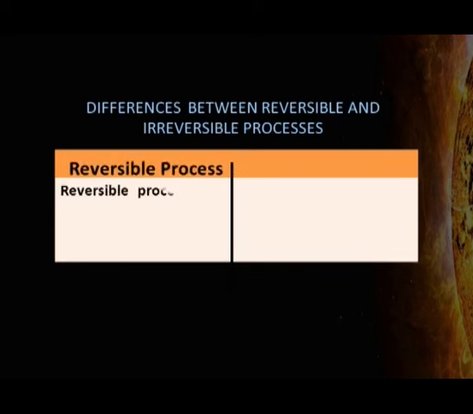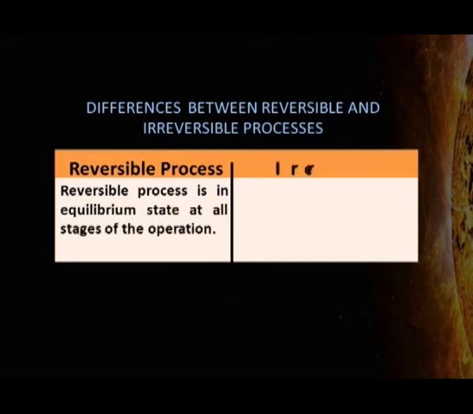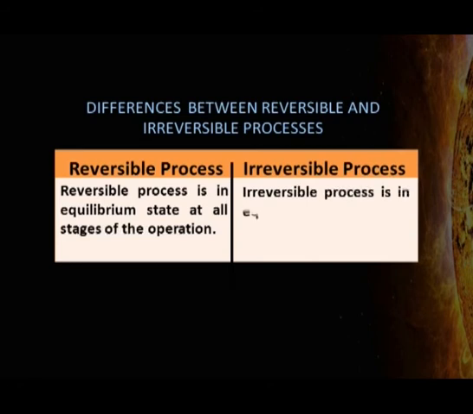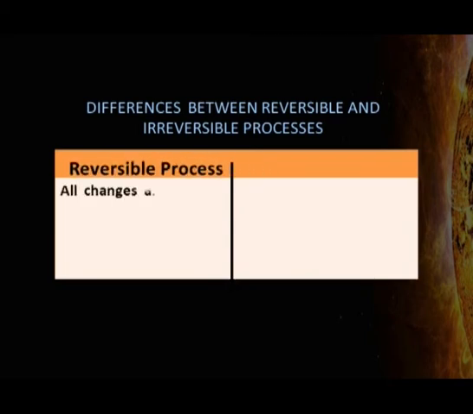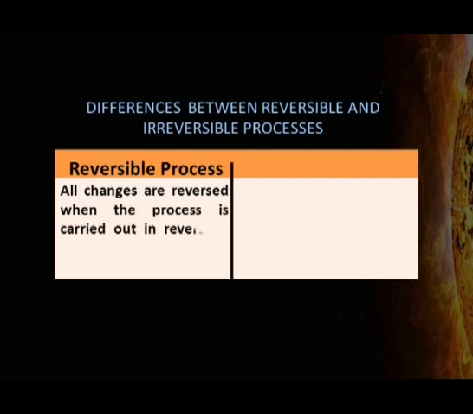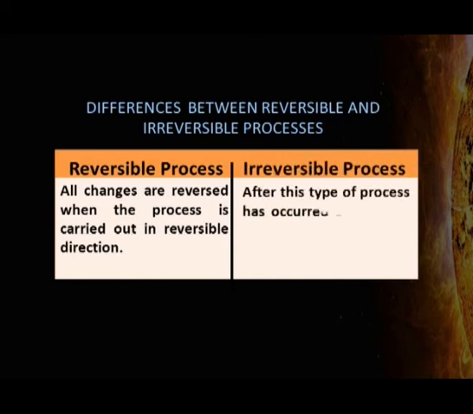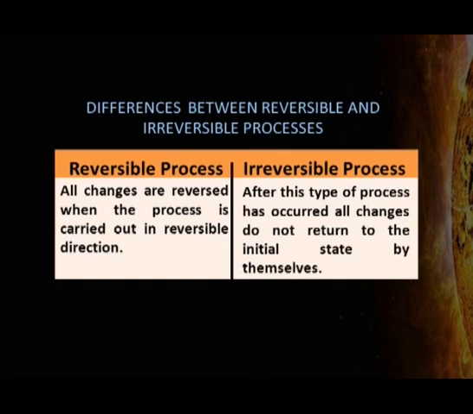Reversible process is in equilibrium state at all stages of the operation, but irreversible process is in equilibrium state only at the initial and final stages of the operation. In reversible process, all changes are reversed when the process is carried out in reversible direction. But in irreversible process, after the process has occurred, all changes do not return to the initial state by themselves.